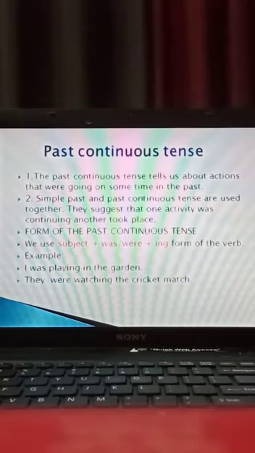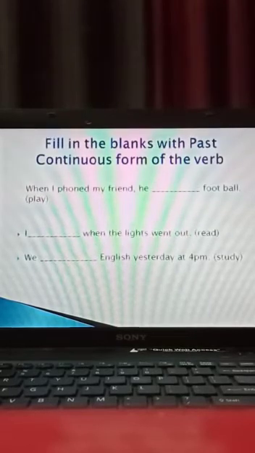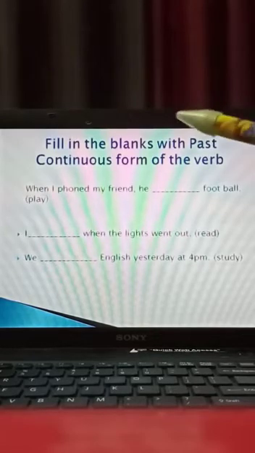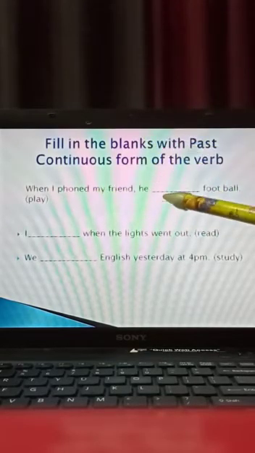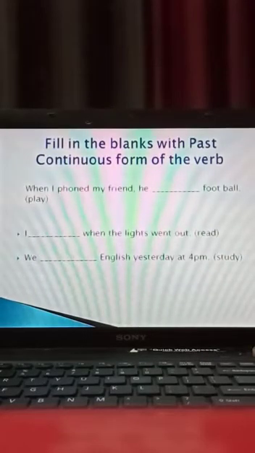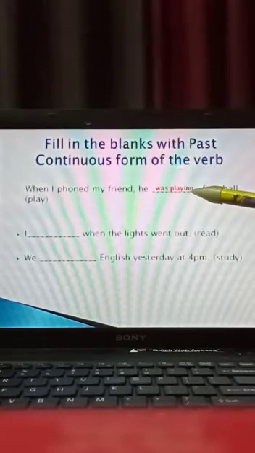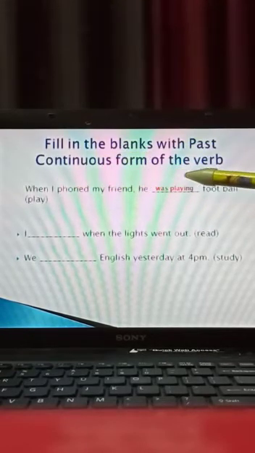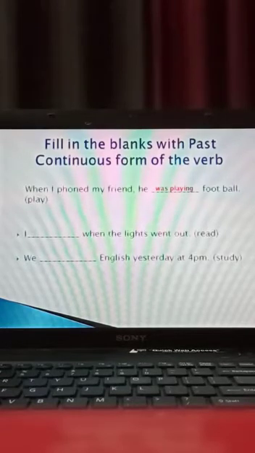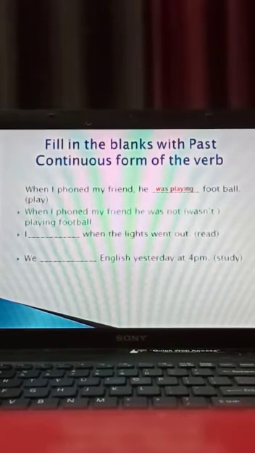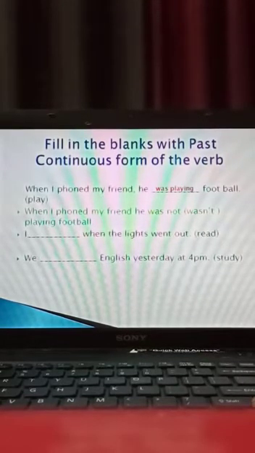Now let's do some exercises on how to use past continuous tense in these blanks. See, when I phoned my friend, what was he doing? He was playing football. See children, here past continuous tense and simple past go hand in hand. Now how to frame a negative sentence. See, when I phoned my friend, he was not. What is the contraction, the short form of was not? Wasn't playing football.